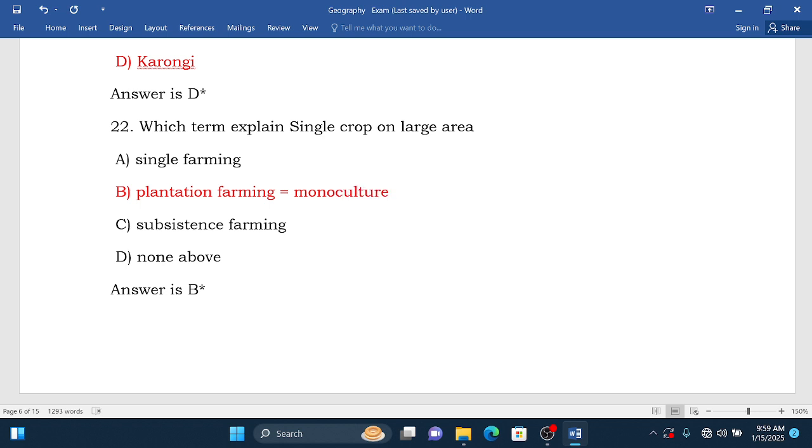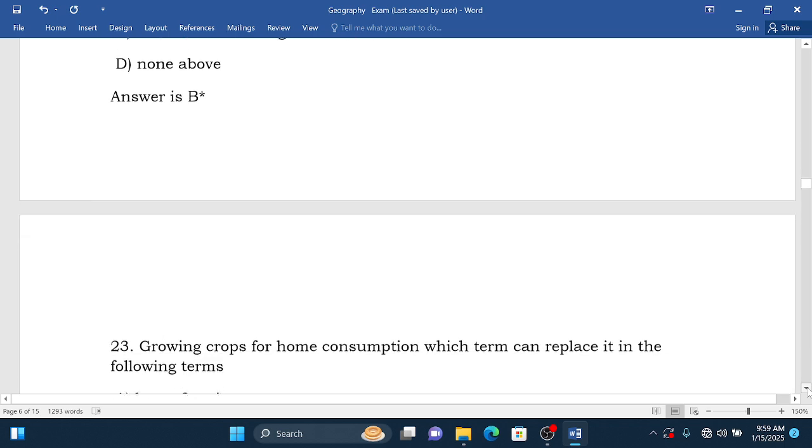Growing of a single crop on a large scale or large area is what we call plantation farming. So therefore the answer is this one, B. We go to question 22.